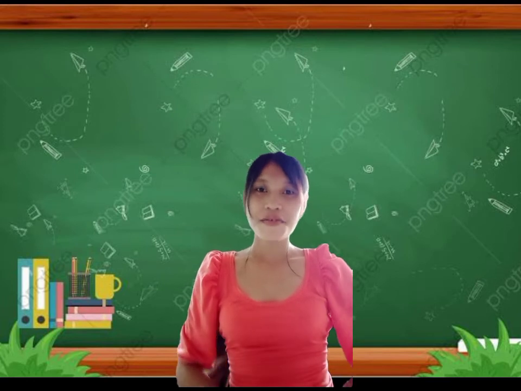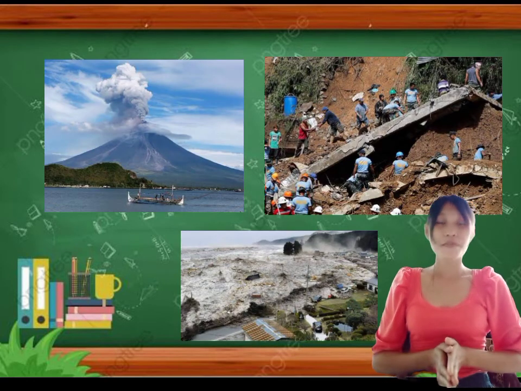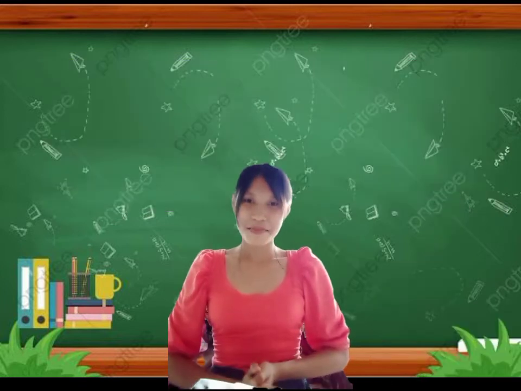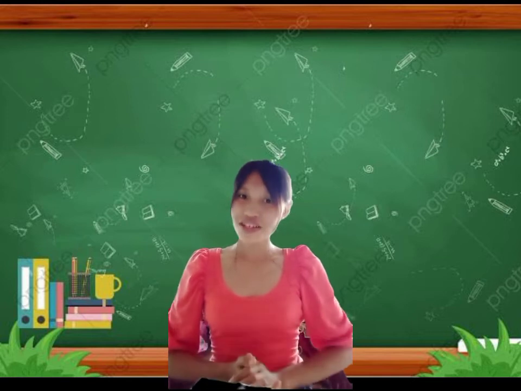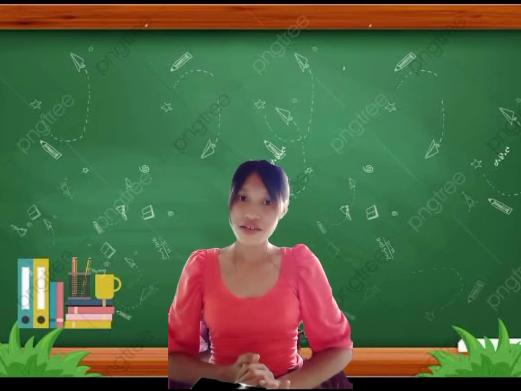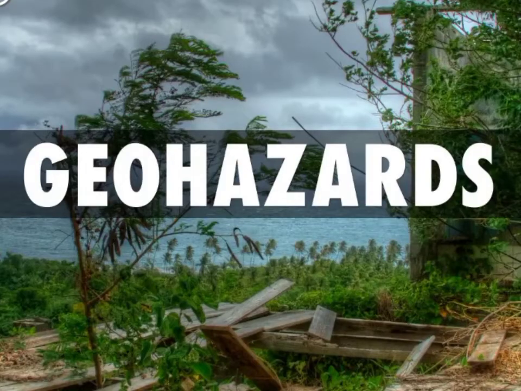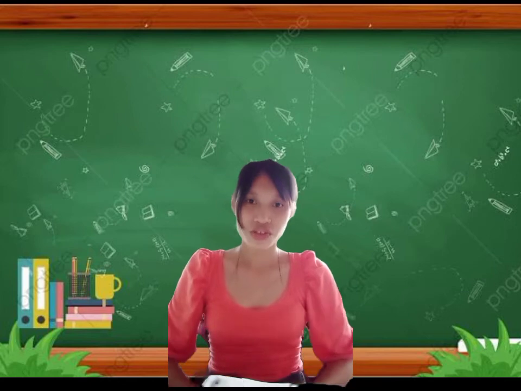Now let us proceed to the second one. What have you observed from the pictures above? Okay, so the pictures above show the Earth's major geological hazards. But what is a geological hazard, or what we call the geohazard? The word geological hazard comes from two words. We have geo, referring to the earth, and hazard, meaning something that has the potential to cause harm, damage of property, place, or life. So to put it together, geohazard means a geological event that has the potential to both destroy property and cause a loss of life. So the following are the Earth's major geological hazards.